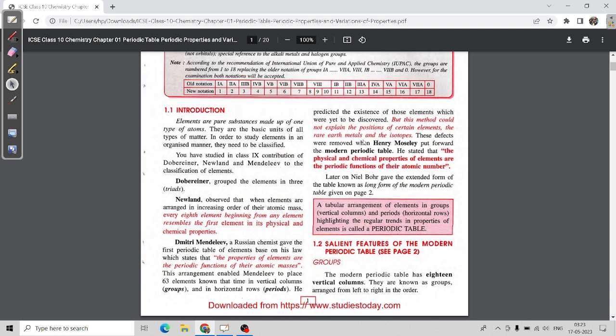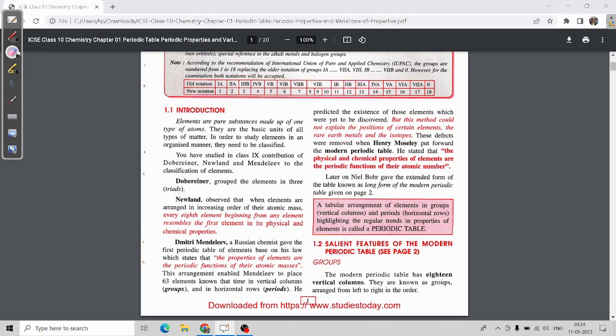Now, as we are studying the introduction, it is the periodic table. So first of all, we should know what the periodic table is made up of. We know that the periodic table is made up of elements. Okay, so as the periodic table is made of elements, what are elements?